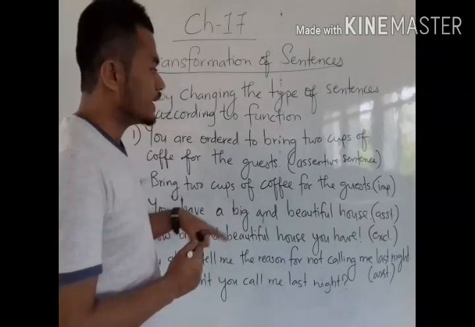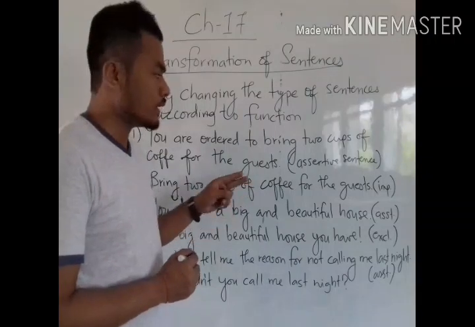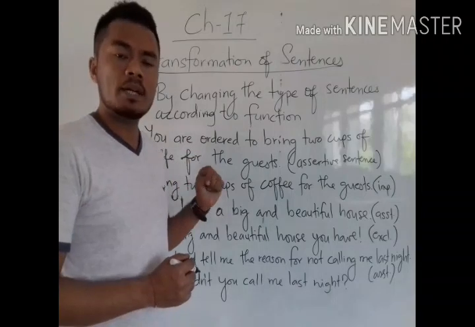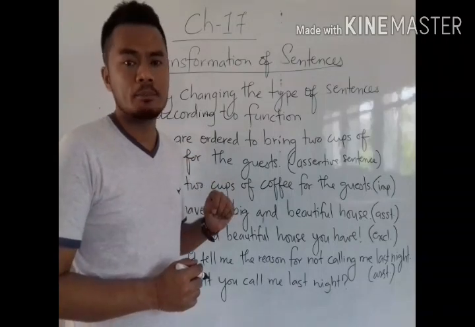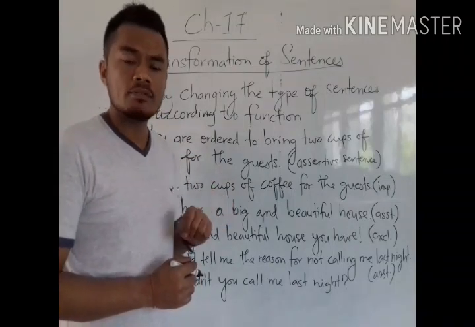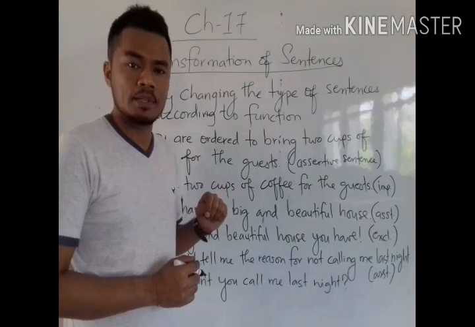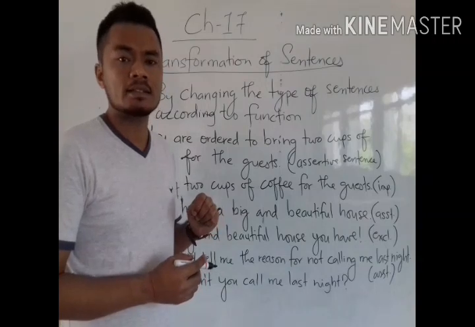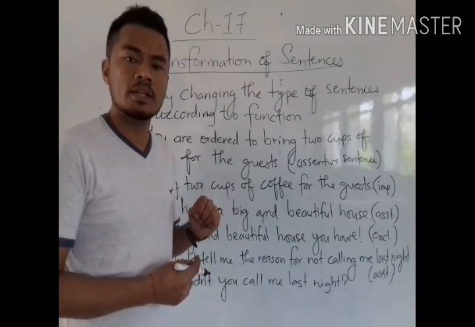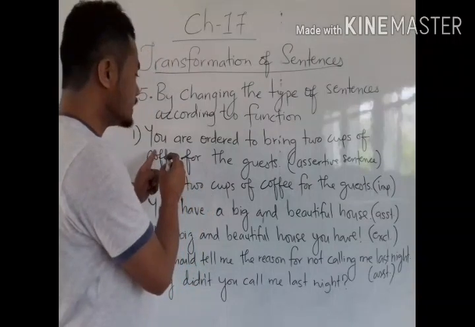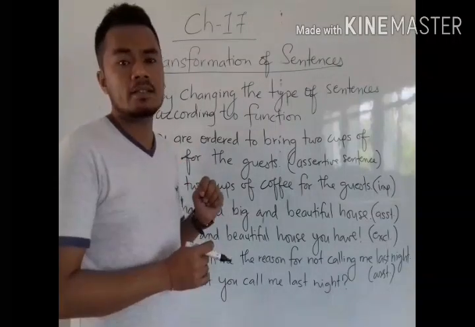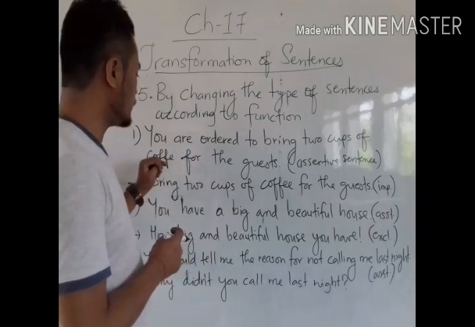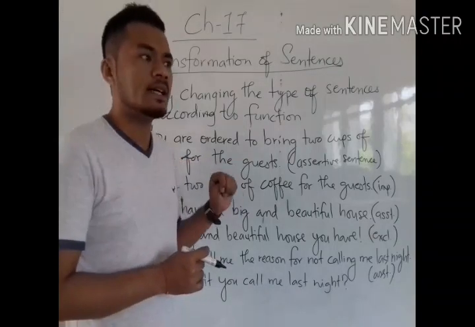This is an assertive sentence. Don't be confused that this is an imperative sentence. No, because in imperative sentences we don't have a subject. In imperative sentences we have to understand the subject, and the subject is usually understood as you, but here we have the subject present. So this is an assertive sentence. You are ordered to bring 2 cups of coffee for the guests. This is an assertive sentence.